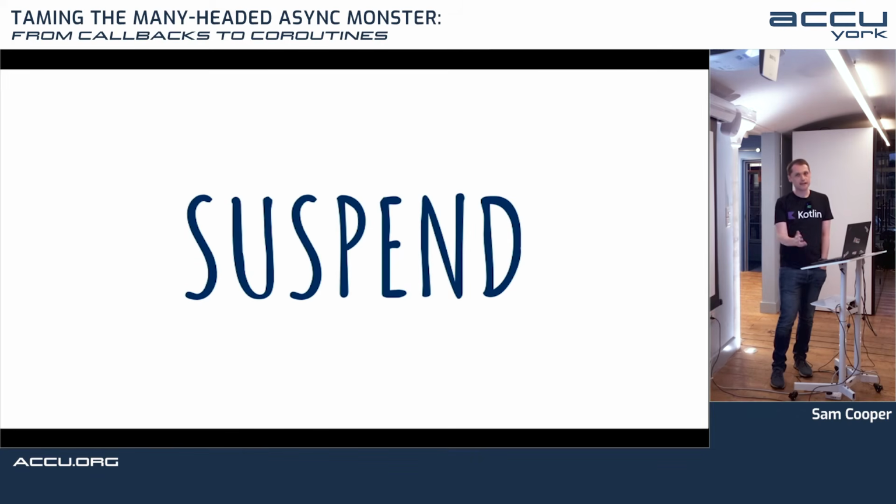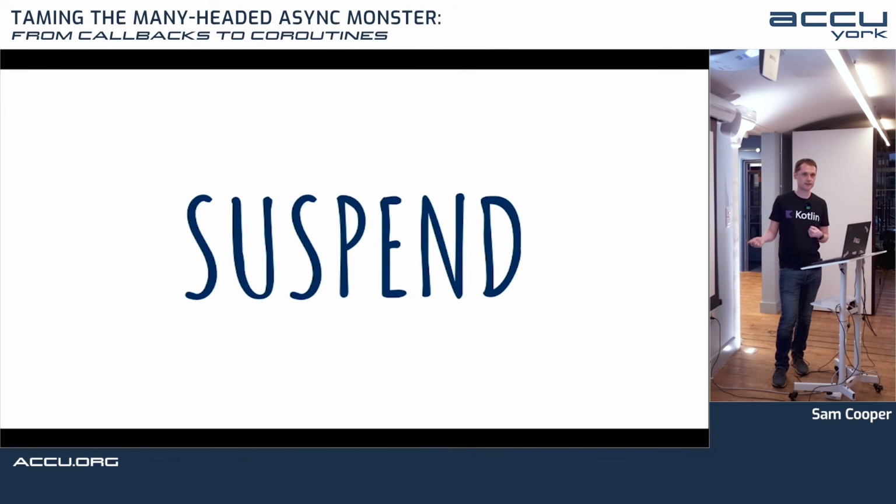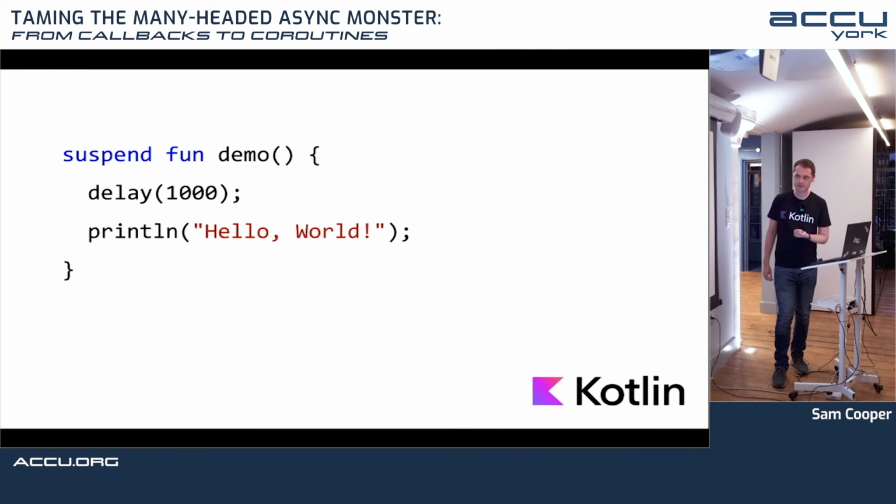So can we do any better? I said that my book is about Kotlin. In Kotlin, we don't have the async await keywords. We have the suspend keyword. A function with the suspend keyword behaves very much like a function with the async keyword. But the difference is that when you call it, it always acts as if you had used await. And so here's what that program might look like in Kotlin.